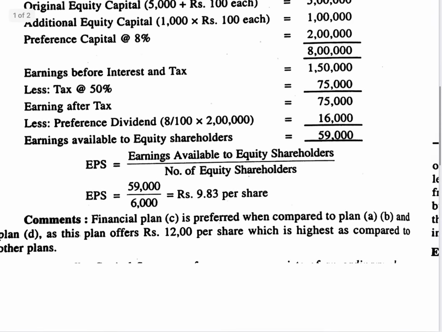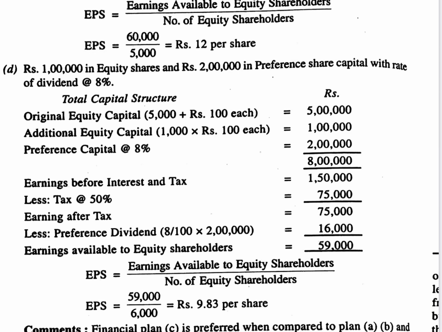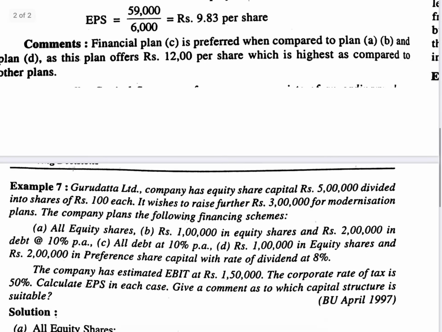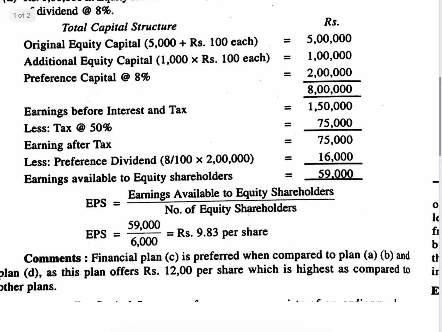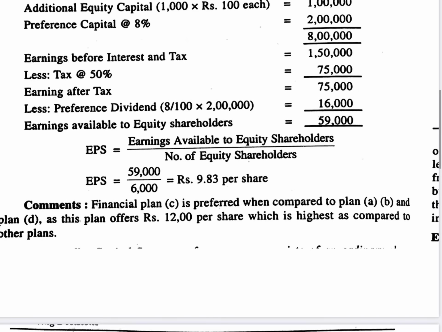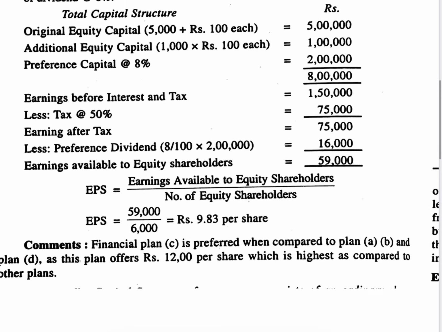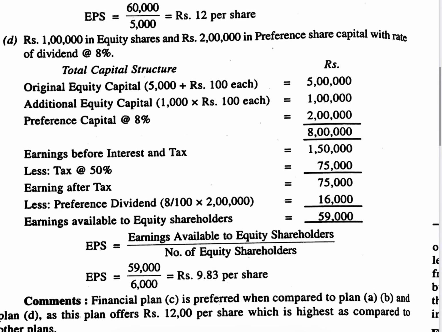In the last one, if you observe here, 1 lakh is in equity shares and 2 lakhs in preference share capital, where the rate of dividend is 8%. First, let us discuss the composition of the capital. Originally the equity share capital was 5 lakhs divided by rupees 100, that is 5,000 shares. Additionally, rupees 1 lakh in equity shares, that is 1 lakh divided by 100, so 1,000 shares. The remaining 2 lakhs are raised in the form of preference shares, where the rate of dividend is 8%.